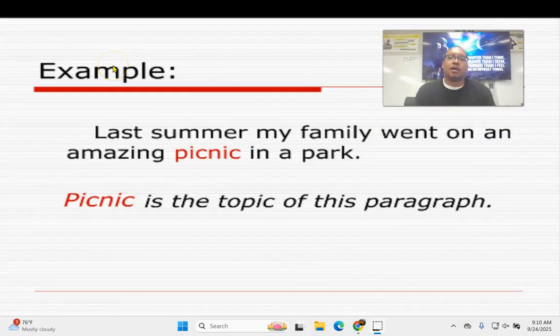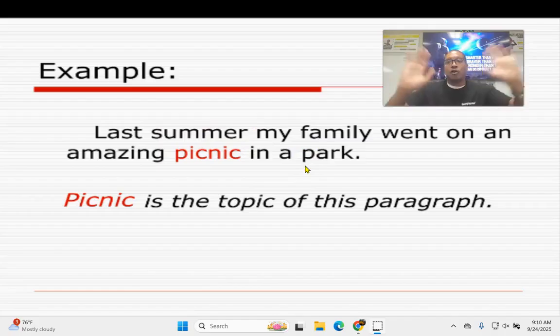So let's just look at an example of a first sentence. So last summer, my family went on an amazing picnic in the park. Now, how was the picnic? It was amazing. Where was it at? It was in the park. Who went? Family. When was it? Last summer. So that is an interesting sentence, has a lot of details, but it's not overly long. Because they added detail, it gives us a vision of what was going on.